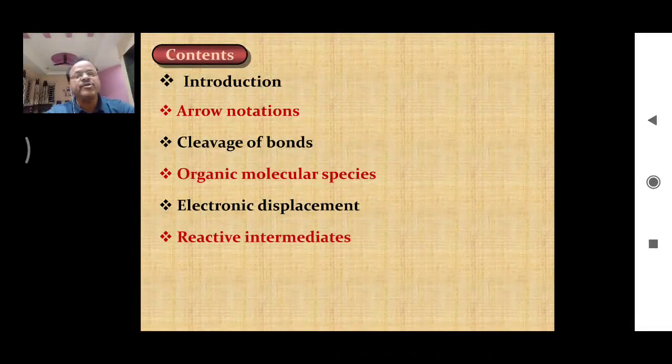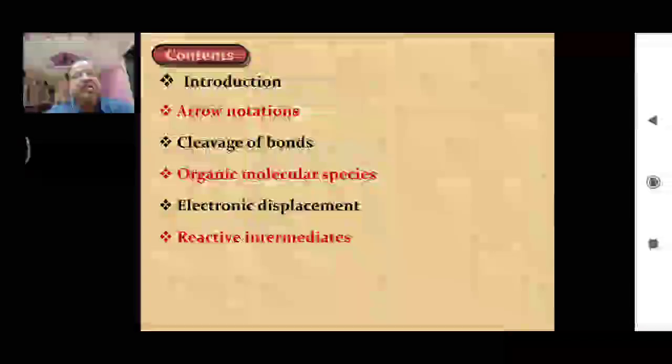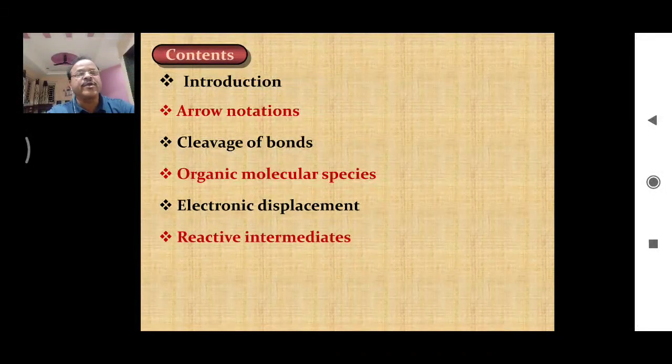And the last one that we are going to discuss under this topic is reactive intermediates. So what are these reactive intermediates? We know a general chemical reaction can be represented as A reacts with B and gives products C and D. So A and B are the reactants here, and products C and D are formed in that particular reaction. A plus B gives C plus D.